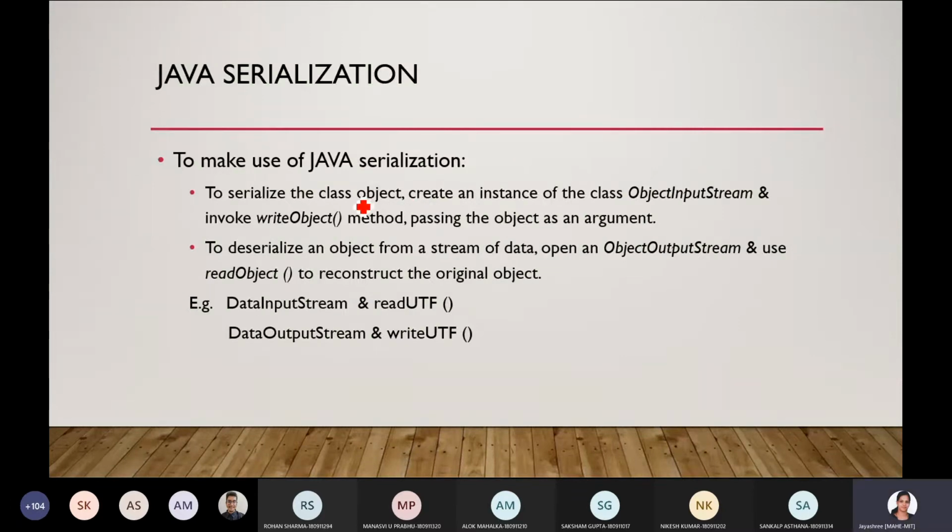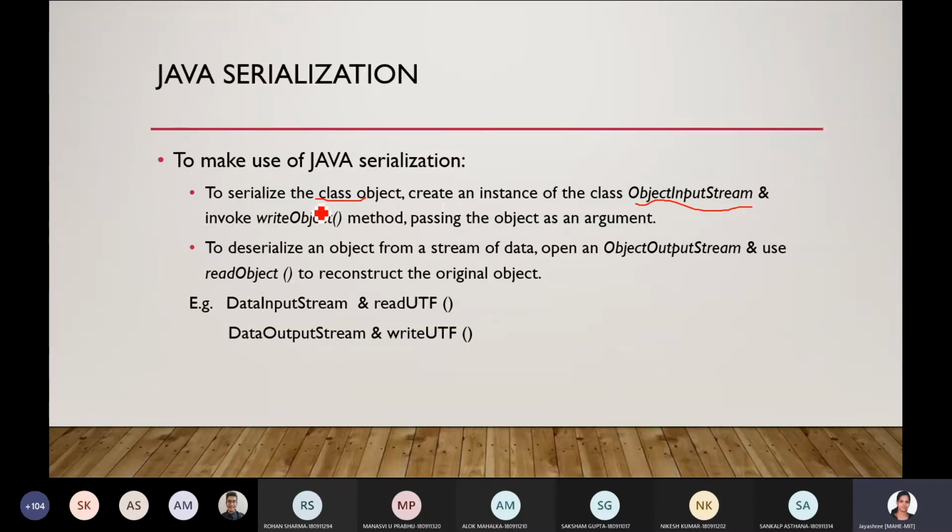To make use of Java serialization, some of the calls used to serialize a class object: you need to create an instance of the class ObjectOutputStream, and invoke the writeObject method, passing the object as an argument, in order to serialize this class object.